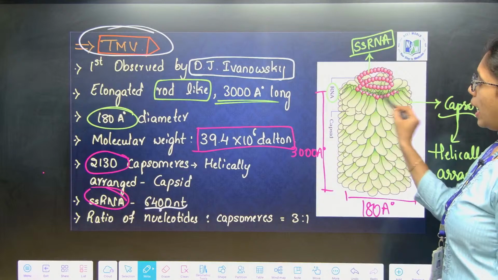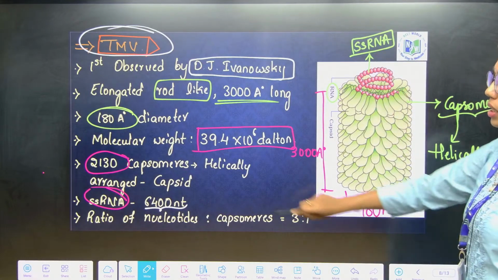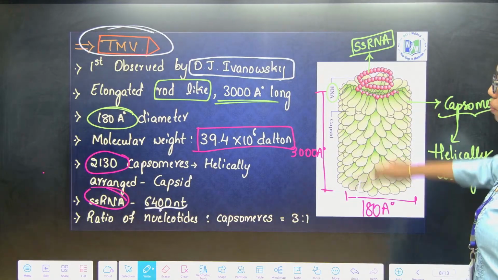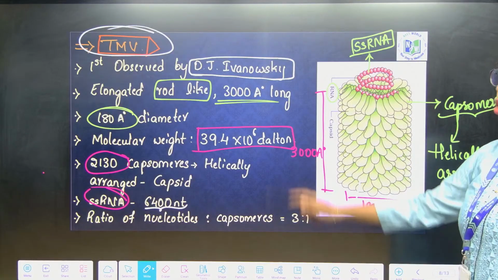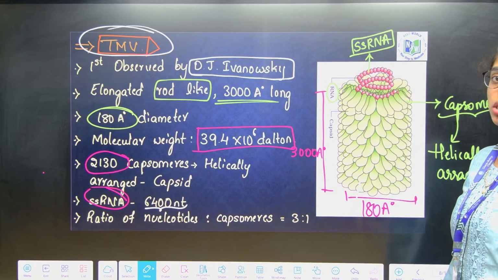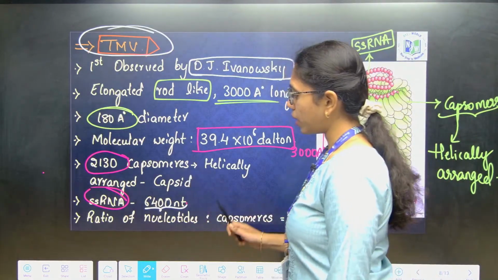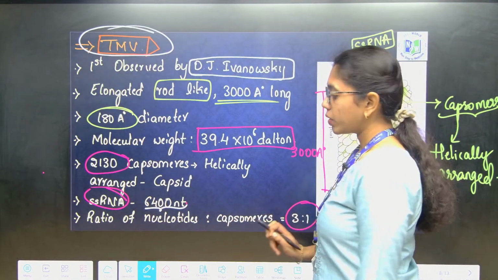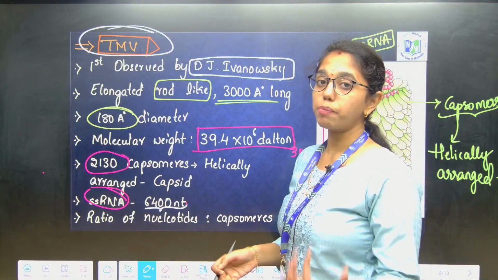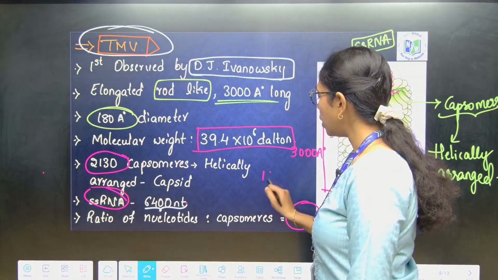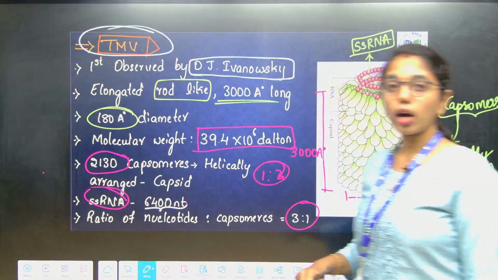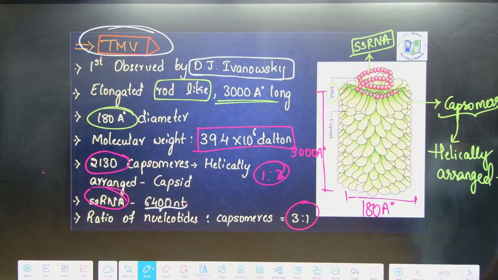Got it? RNA has how many nucleotides? 6400, and the capsid will have how many capsomeres? 2130, which is an approximate number. The ratio between nucleotides and capsomeres will be what? 3:1. If they are giving you the ratio between capsomeres and nucleotides, it will be 1:3. Got it, right? This is all about tobacco mosaic virus.